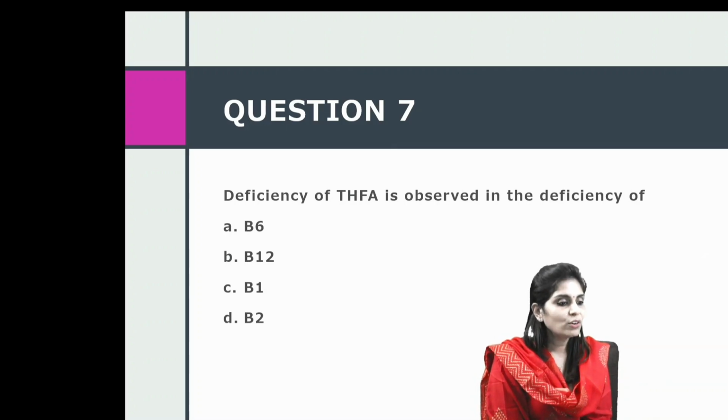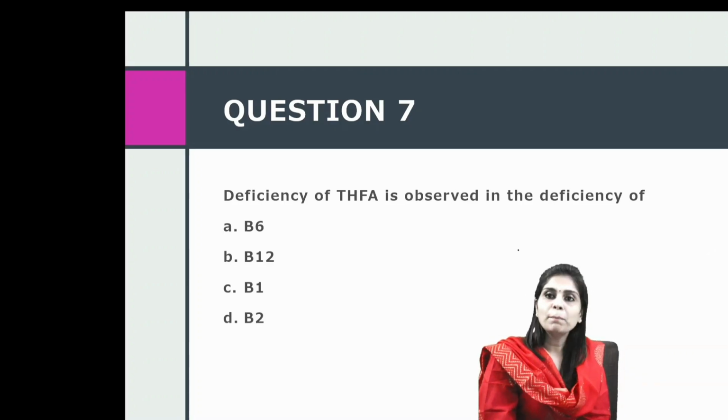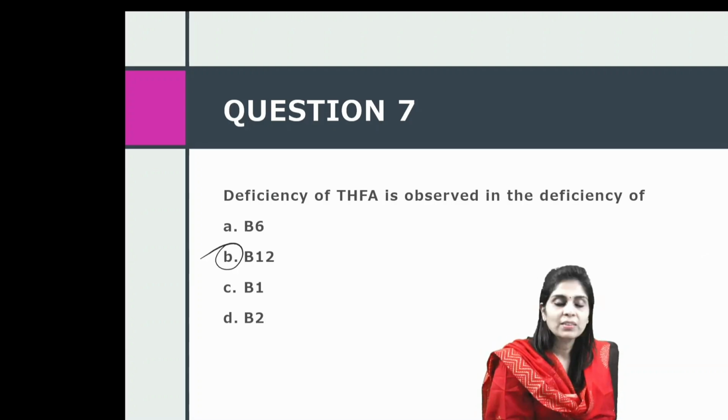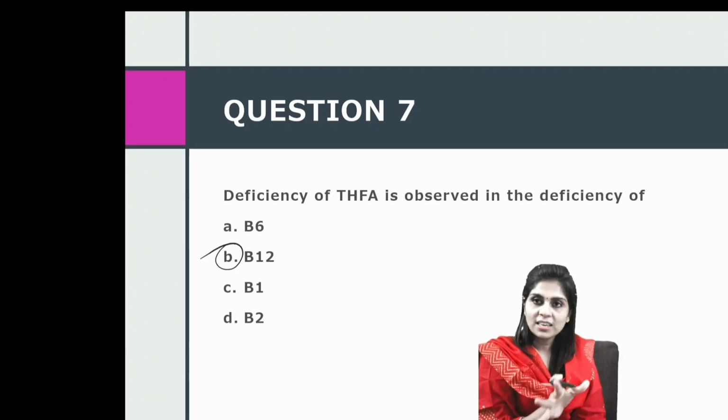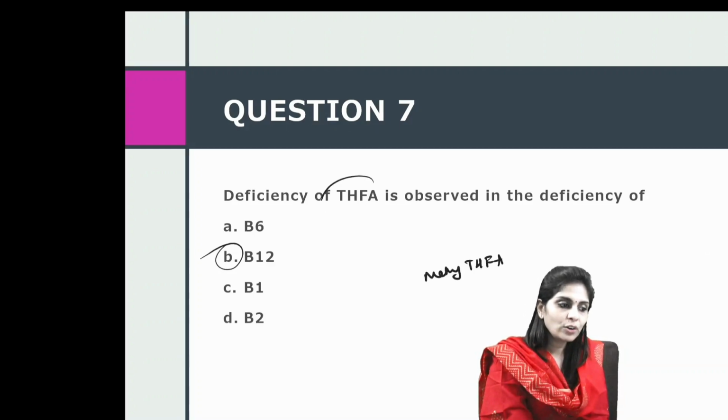Deficiency of tetrahydrofolate is observed in the deficiency of, I know you all know the answer, it's called the methylfolate trap caused by B12 deficiency. All you need to know here is methyl tetrahydrofolate. We know that tetrahydrofolate is a one carbon carrier.